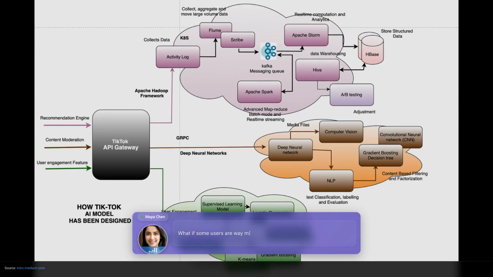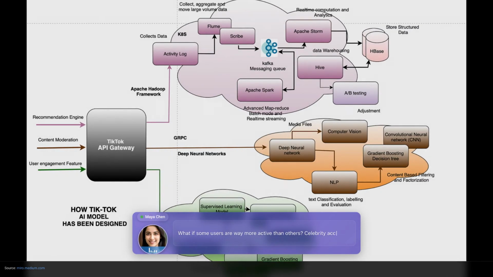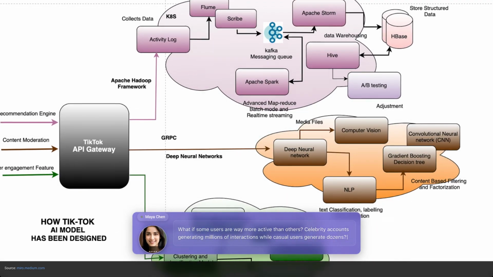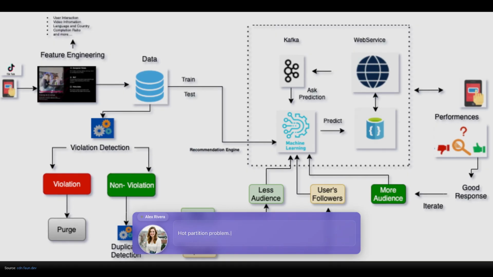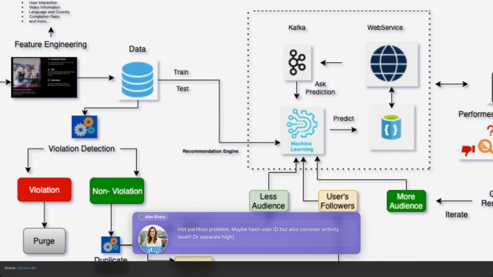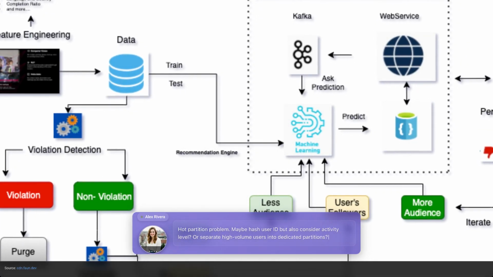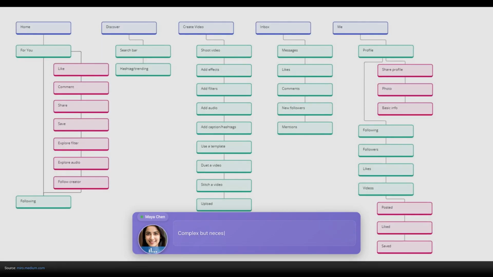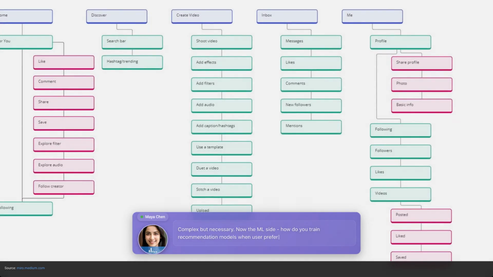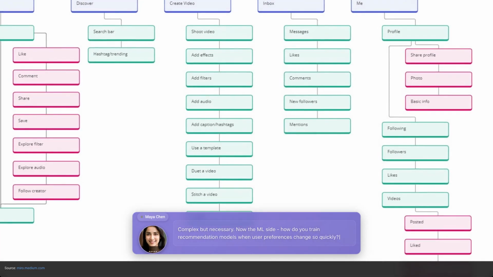What if some users are way more active than others? Celebrity accounts generating millions of interactions while casual users generate dozens. Hot partition problem. Maybe hash user ID but also consider activity level, or separate high-volume users into dedicated partitions. Complex but necessary. Now the ML side, how do you train recommendation models when user preferences change so quickly?